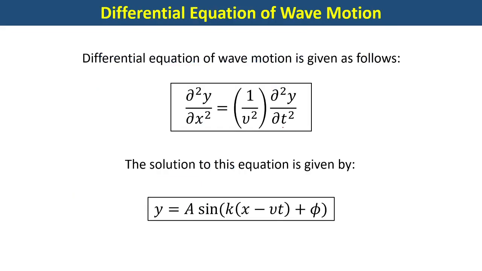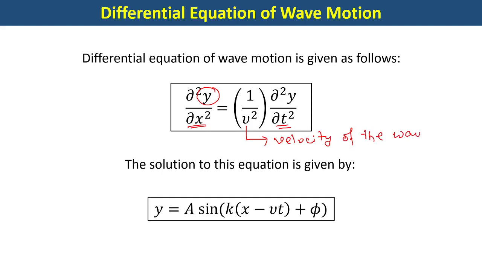Let us go forward to something new, that is the differential equation of wave motion. These are the two equations that you must remember, and not attempt to derive. Here, the differential equation of wave motion is given as follows. By the way, y represents the displacement of the particle, and you can see it is second order in space, second order in time, and there is something called inverse velocity square. So v is the velocity of the wave.